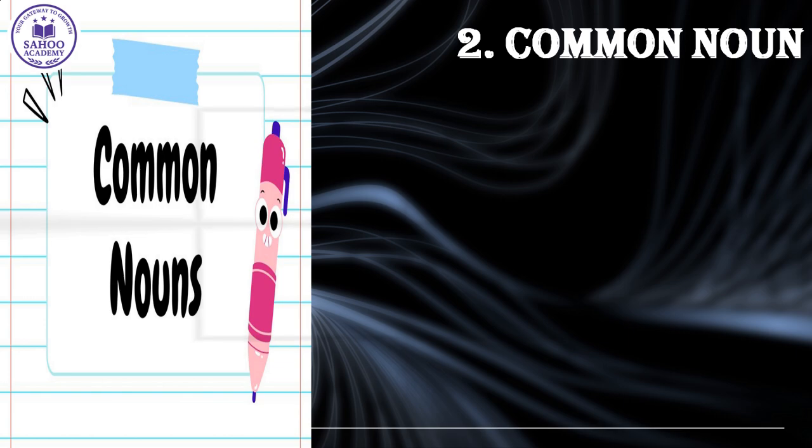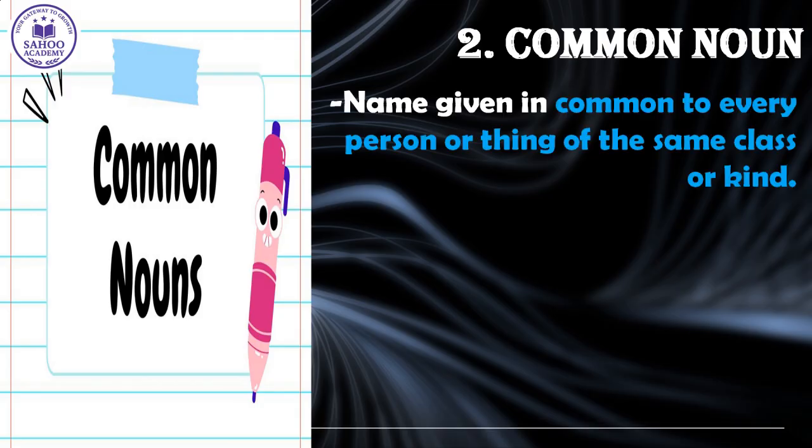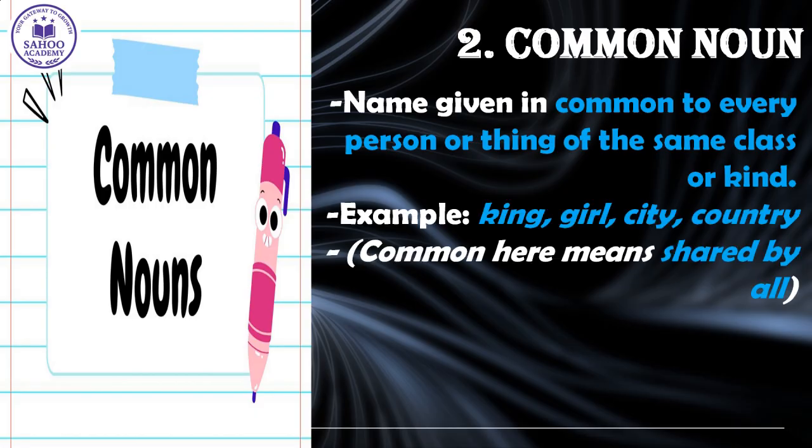Now let us look at the second type, that is the common noun. A common noun is a name given in common to every person or thing of the same class or kind. It is a general name, not specific to one individual. And as the definition says, common here means shared by all. Look at the examples on the screen.